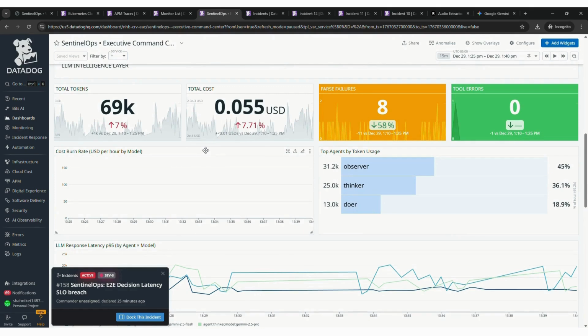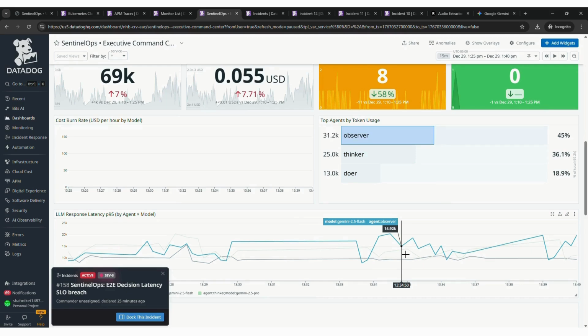If we come over here, this shows us the LLM observability. So what are the token consumption, cost, pass-fail integrity, which agent is consuming the most tokens, and latency by model. And this is how you govern an AI system operationally, right? Not just for performance, but for cost and reliability as well.